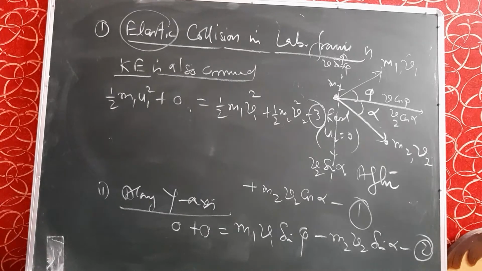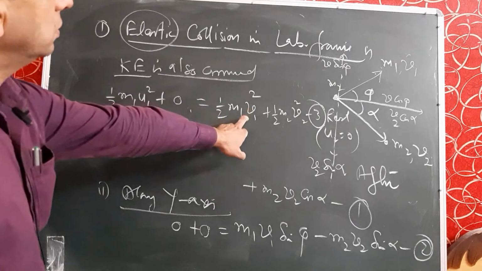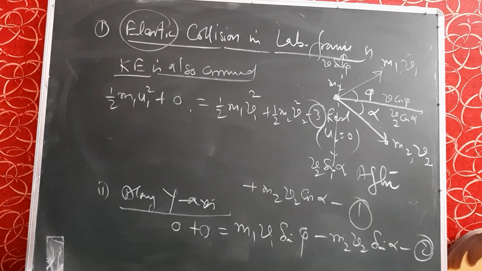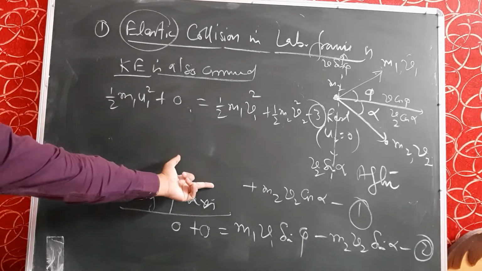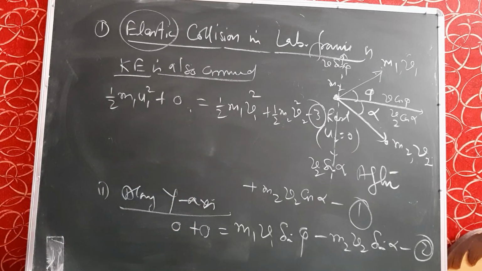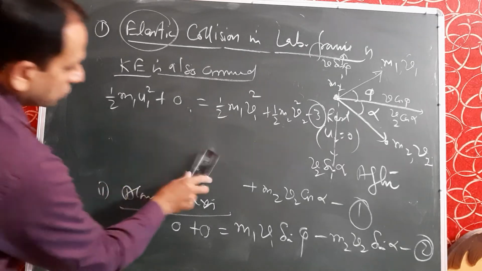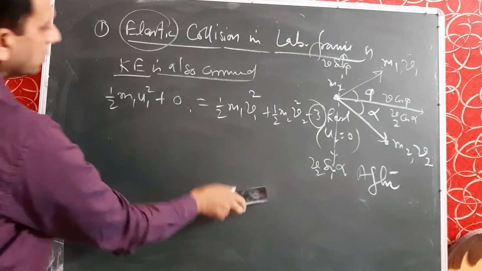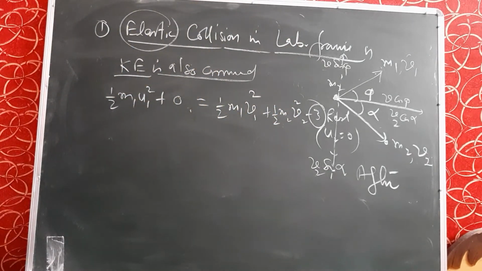So no components will be used, because kinetic energy is a scalar quantity. So we will take only its magnitude, that is half m1 v1 square plus half m2 v2 square. So this is the third equation, for kinetic energy. We have three equations: the first from the x component, the second from the y component of momentum, and the third from kinetic energy. So we will combine these equations, first, second, and third, and get the final condition for the overall elastic collision.